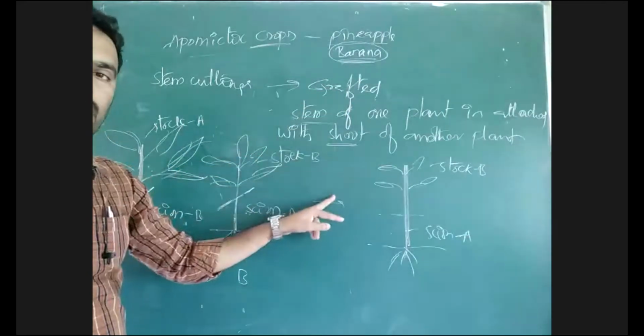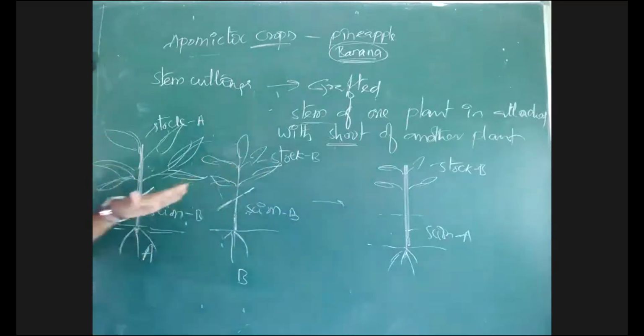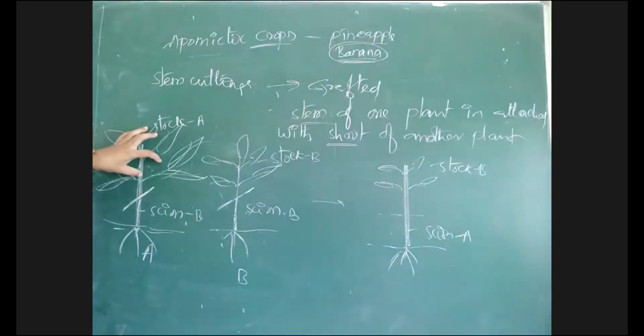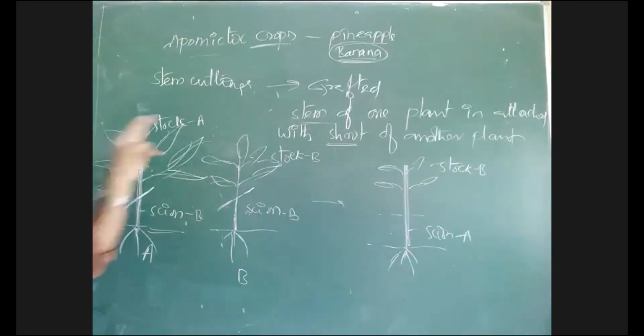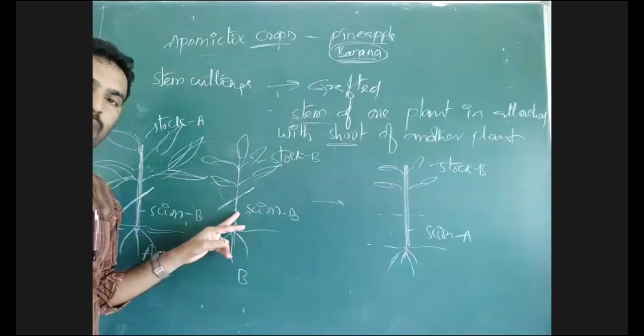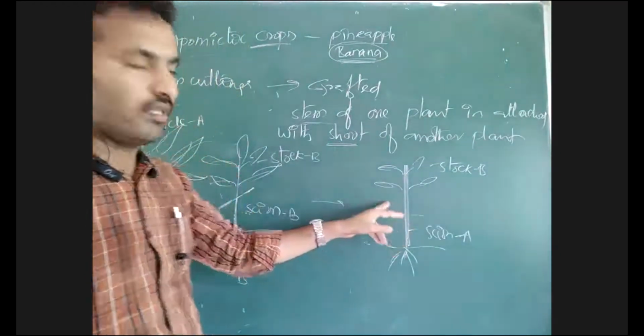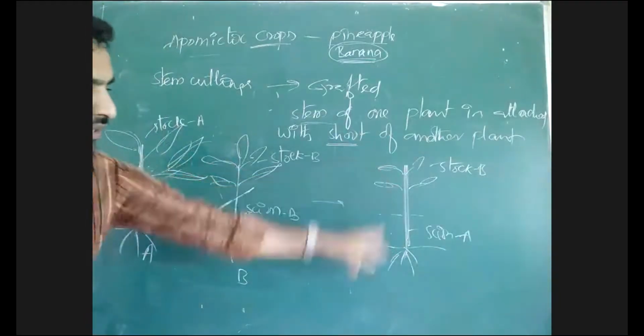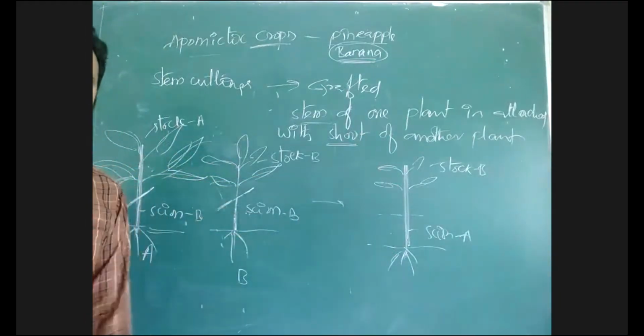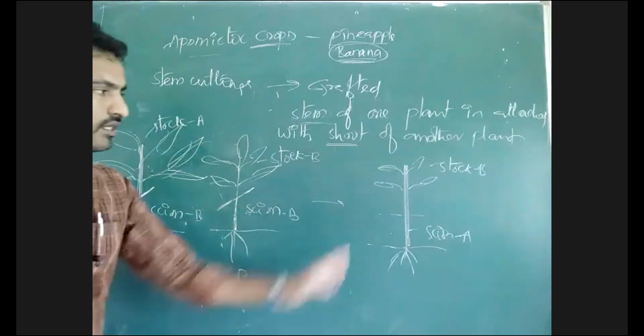Grafting is a process where a shoot system with a branch or a leaf, whatever it is, a branch or complete part, is taken, cut from one plant, and attached to the stem of another plant. So this process is called grafting. This is the new plant.